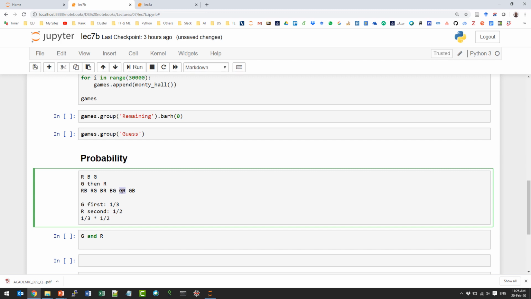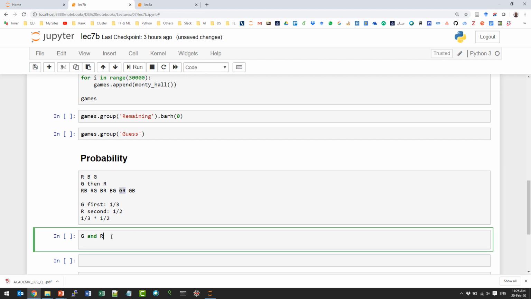Okay? Fine. Now, we can also say that, questions? We can also say that we can get this outcome in one of 2 ways. We can either get red first, then green, or green, then red.